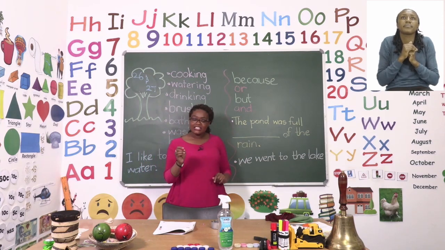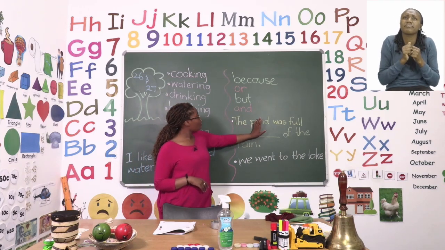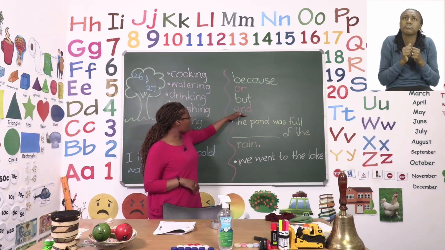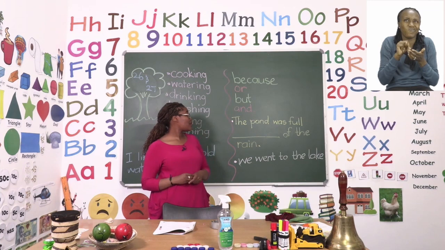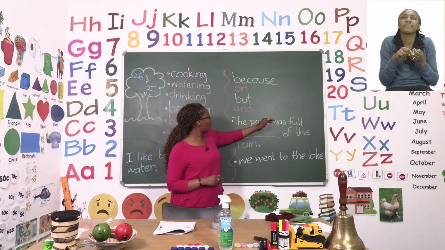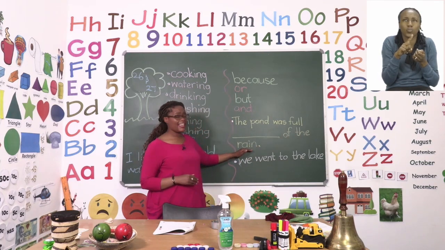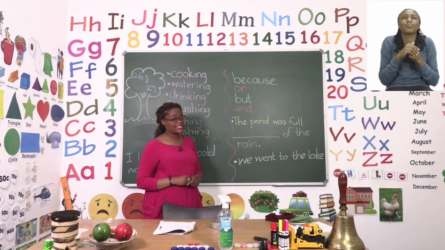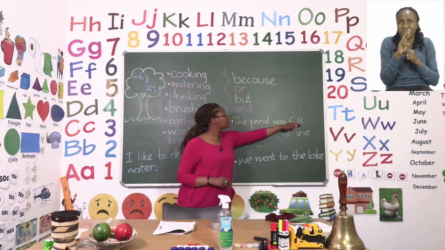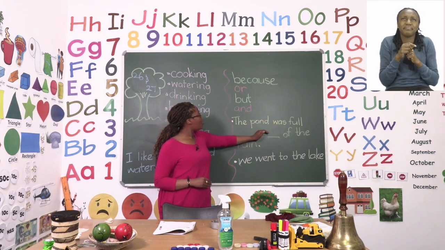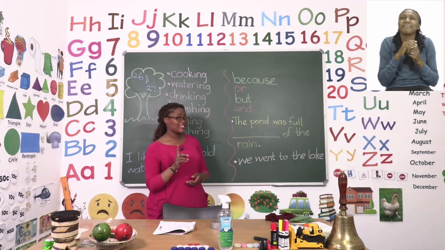Now we're going to try each and every conjunction to see which one best fits our sentence. The pond was full and of the rain. That doesn't make sense. Let's try another one. The pond was full but of the rain. No, that doesn't sound correct either. Let's try again with another one. The pond was full or of the rain. No, that doesn't sound correct. So let's try the last one.